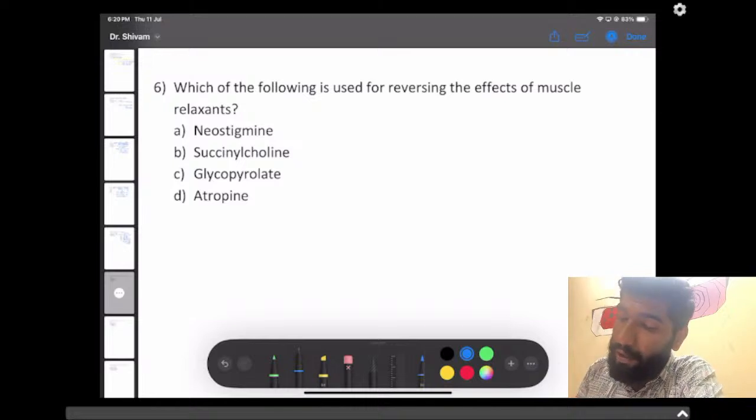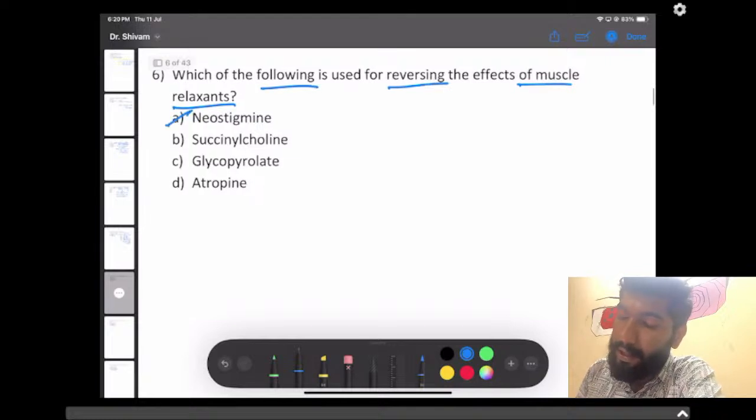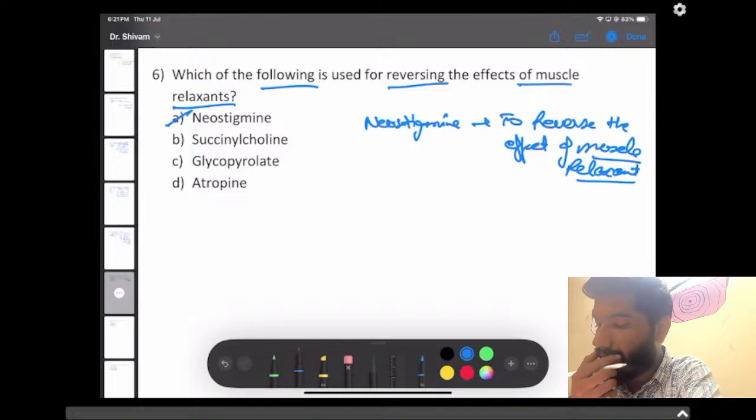Which of the following is used for reversing the effects of a muscle relaxant? The answer should be neostigmine. As you all know, we give neostigmine to reverse the effect of muscle relaxation. Rocuronium and vecuronium are the muscle relaxants we give, and for reversing the effects we give neostigmine.